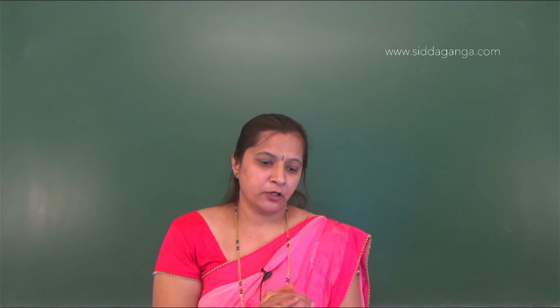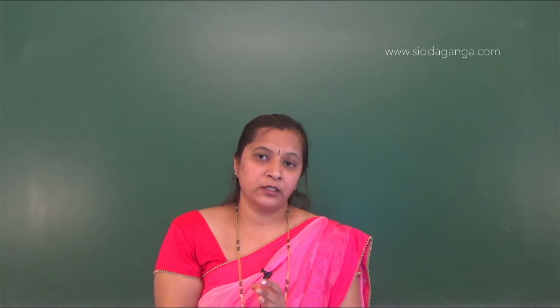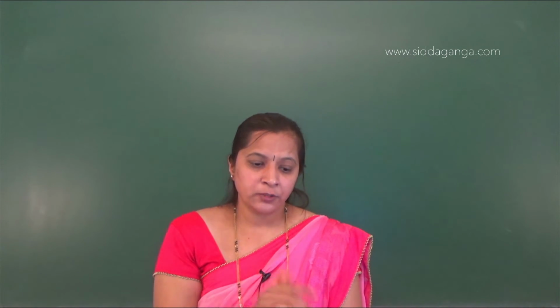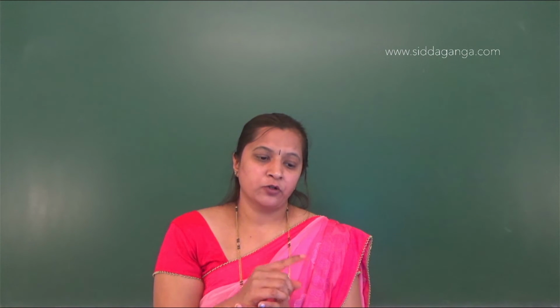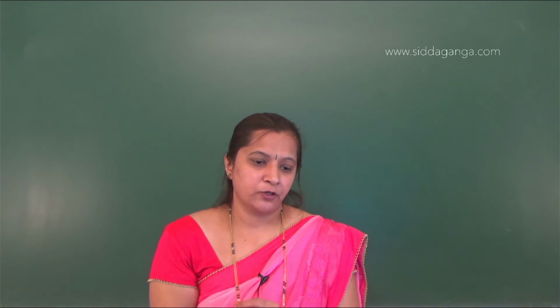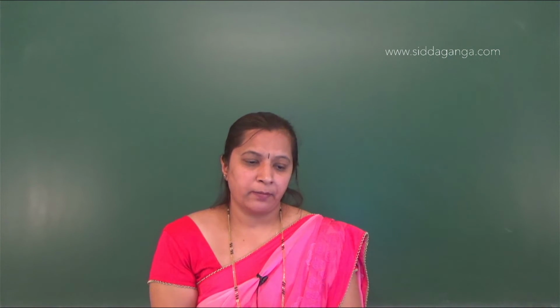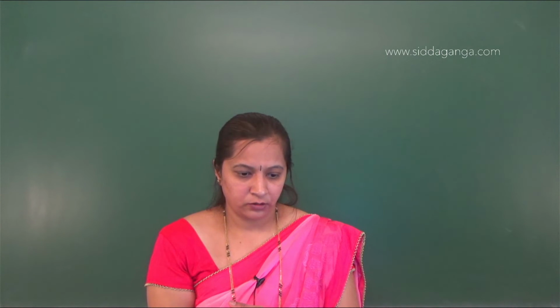The fourth option is spermatogonia, and after that they have given spermatozoa, which are formed at the end of the spermatogenesis process. So they should come last, after spermatocyte and spermatid. So the right option here is the first option: spermatogonia, spermatocyte, spermatid and spermatozoa. Okay, next question.